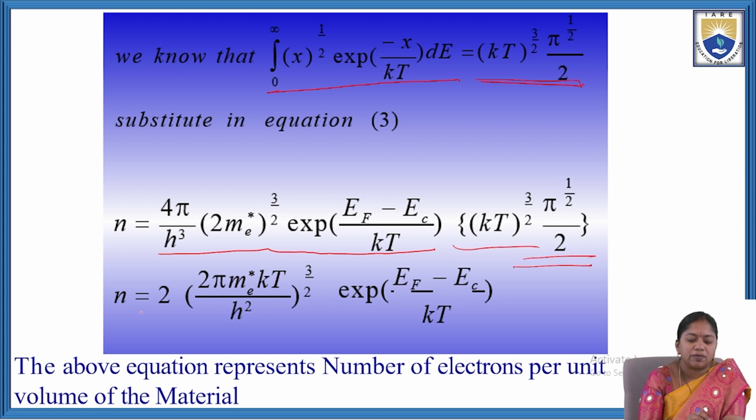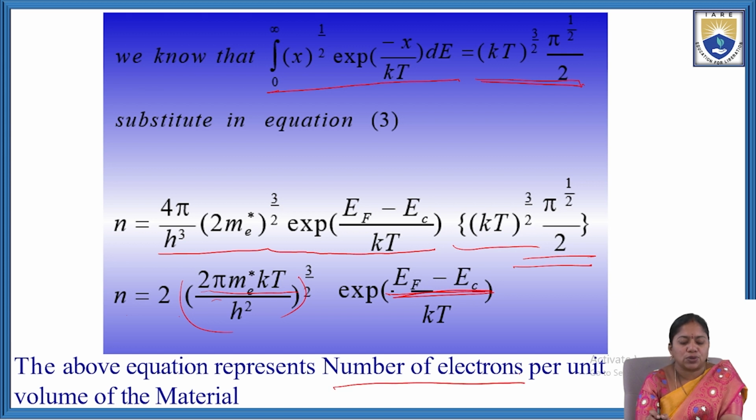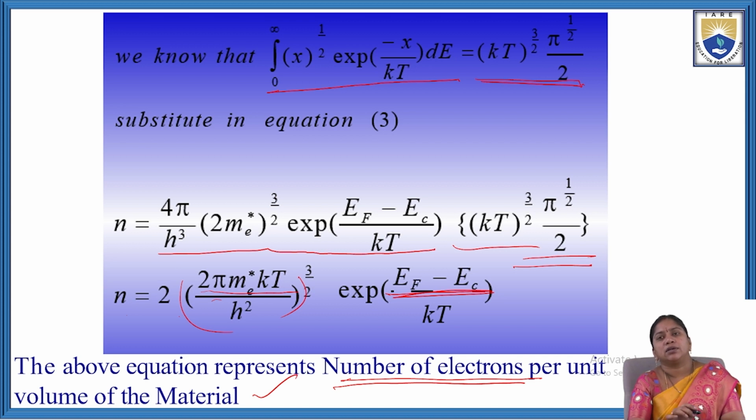By solving this equation, we got the value n equal to 2 (2π me* kT/h²)^(3/2) e^((EF − Ec)/kT). The above equation represents the number of electrons per unit volume of the material. This is the equation for the number of electrons present per unit volume of the material. This is known as the carrier concentration of electrons.